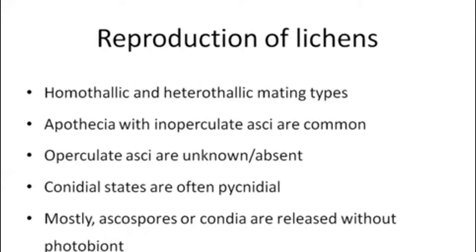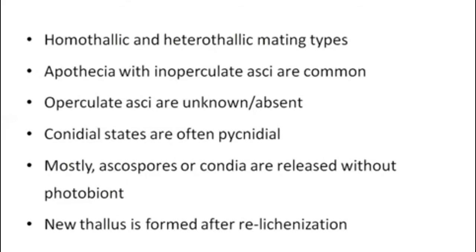In most cases, the photobiont is excluded from the fertile regions of the mycobiont so that ascospores or conidia are released without photobiont cells. A new lichen thallus can be established from the fungal spores only by the process of relichenization.